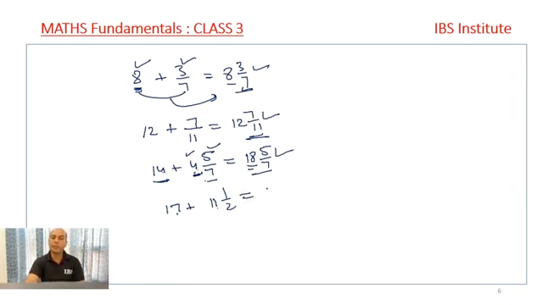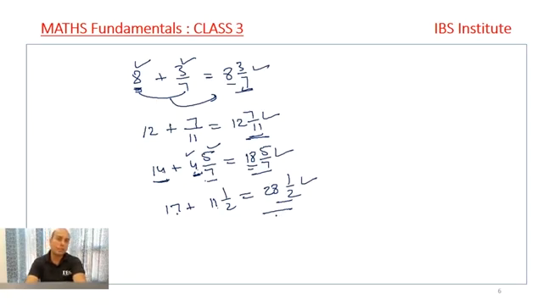17 plus 11 is 28, 1 by 2. That's the answer. This is how I write it, and this is a basic thing that we have to apply when we solve the questions. We have to apply it straight away, right? Very simple, very straightforward, very basic, and that's going to be very helpful when you actually solve the questions. Fine, right? So this is about your addition of the fractions, right?